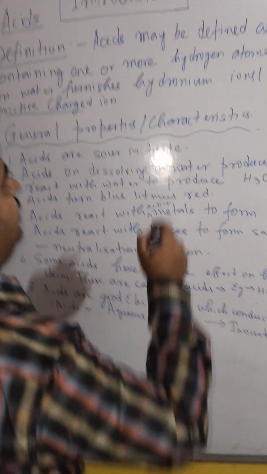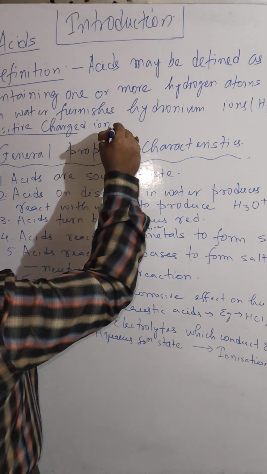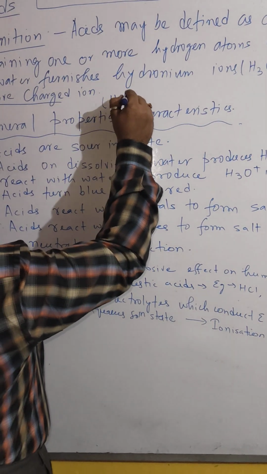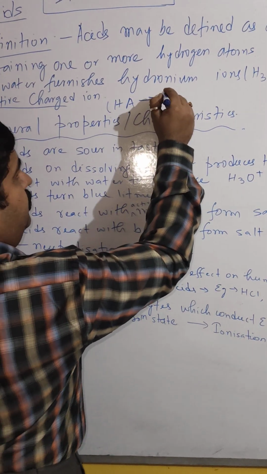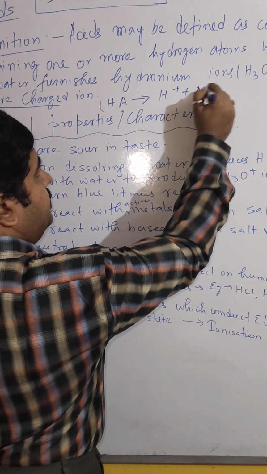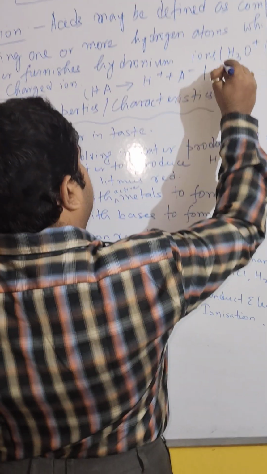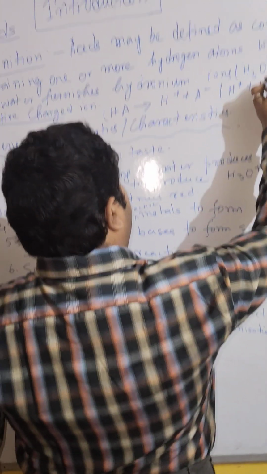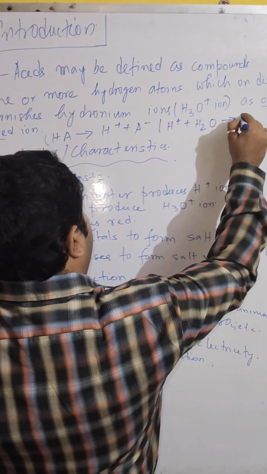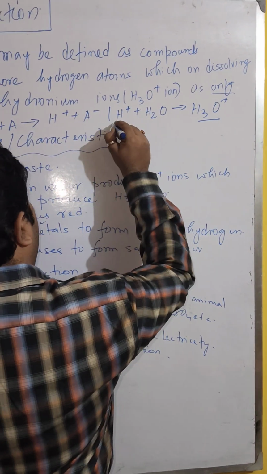Now how does this happen? Suppose you have an acid HA. This decomposes to H+ and A-. Now this H+ reacts with H2O and gives you H3O+. This is the hydronium ion, and this is the hydrogen ion.